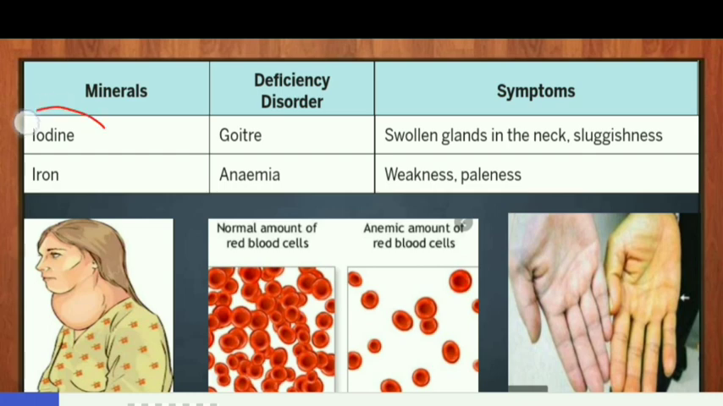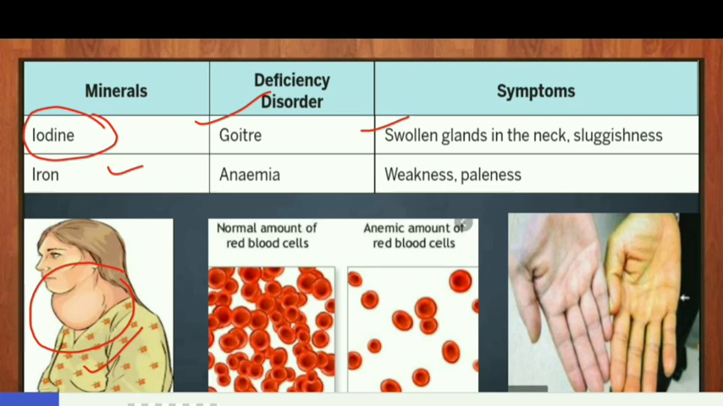Deficiency of iodine in the diet for a long time results in goiter. Symptoms are swollen glands in the neck and sluggishness. Sluggishness means laziness. This is the image of a lady suffering from goiter. Here you can see swelling on the neck due to swollen glands in the neck.